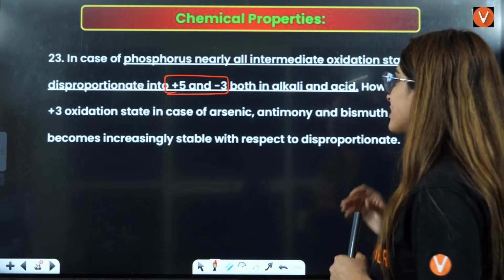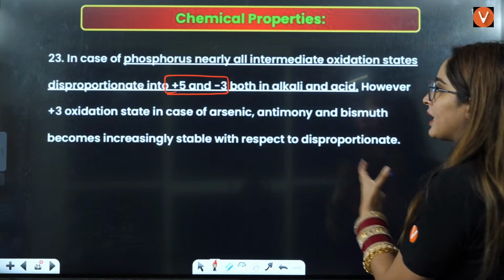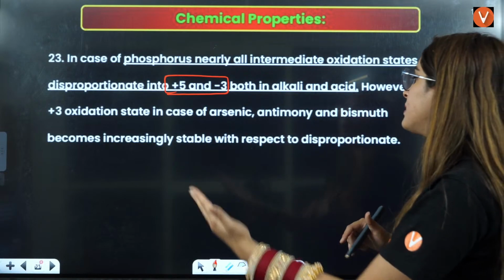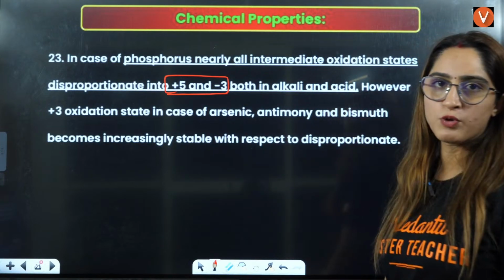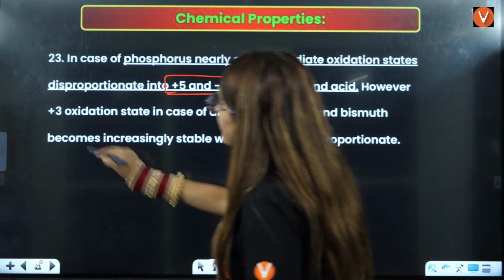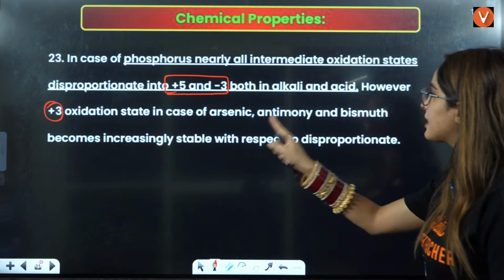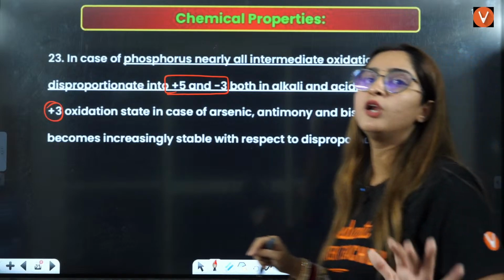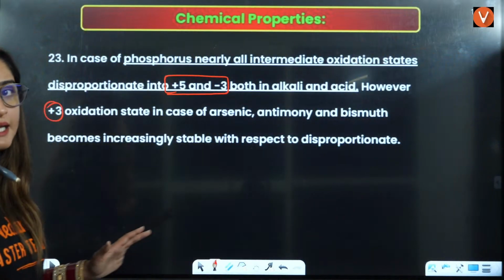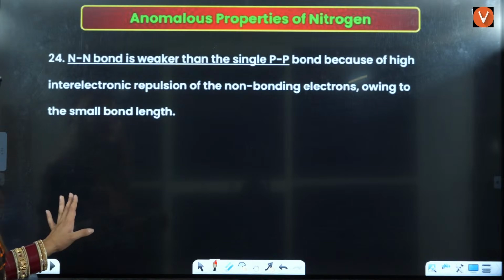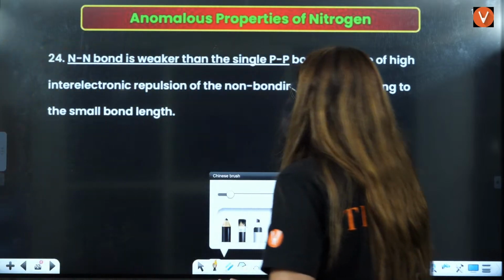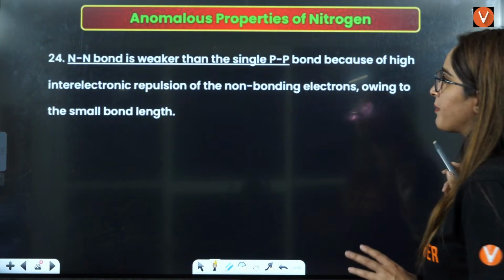However, the +3 oxidation state in arsenic, antimony and bismuth becomes increasingly stable with respect to disproportionation. So if you have +3 oxidation state in arsenic, antimony or bismuth, it will not be disproportionated, right? Okay. Next, the N-N single bond is weaker than the single P-P bond because of inter-electronic repulsion.